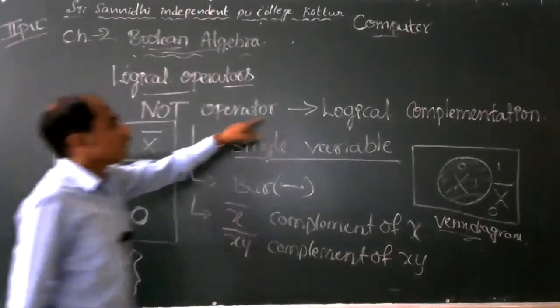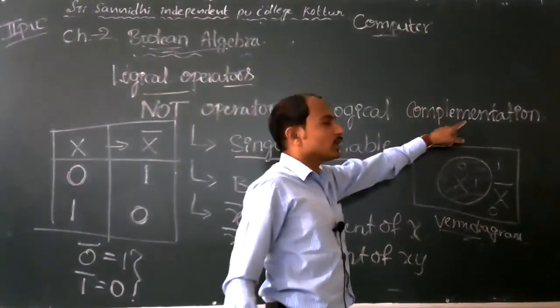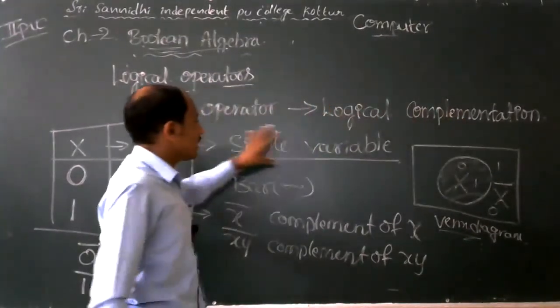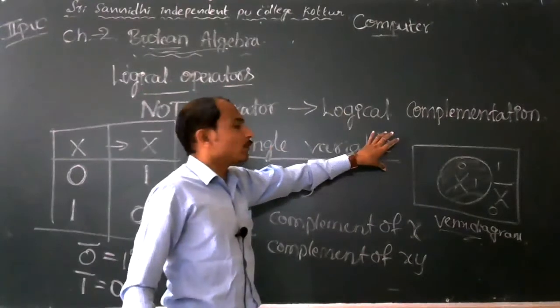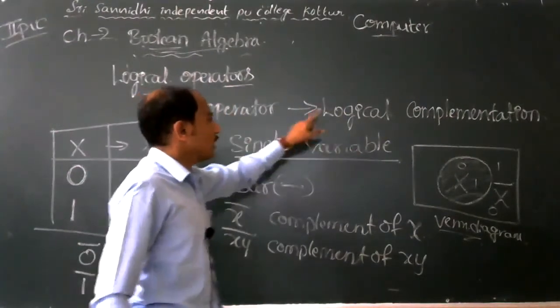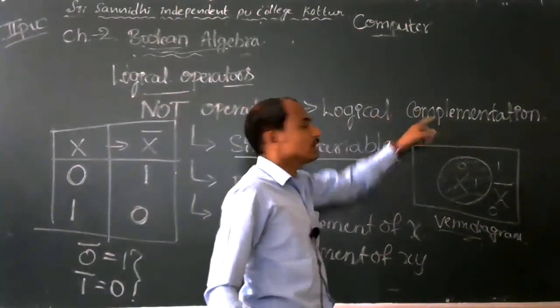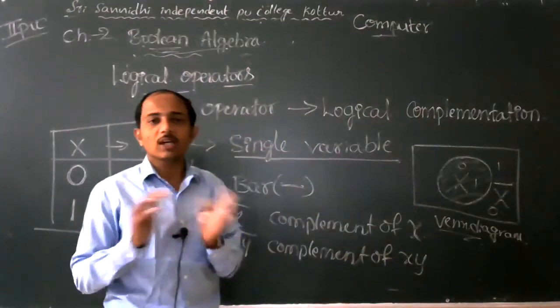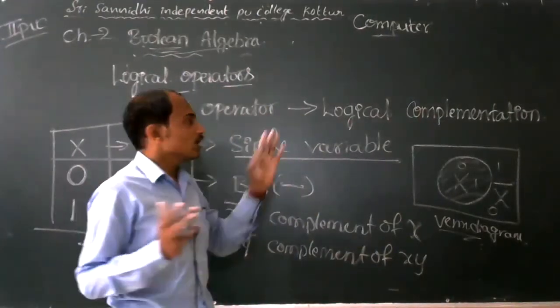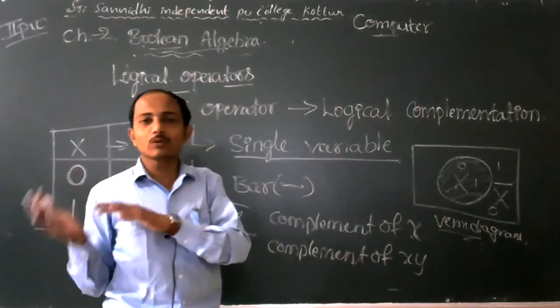This is the concept of the NOT operator. The NOT operator performs a logical complementation because it operates on a single variable. Logical complementation means logical reverse, the reverse of the given value. If 0 is there, it is reversed to 1.